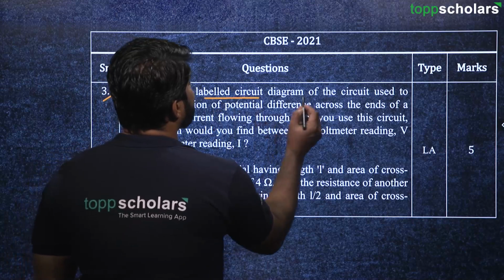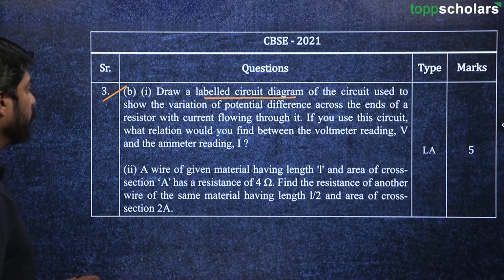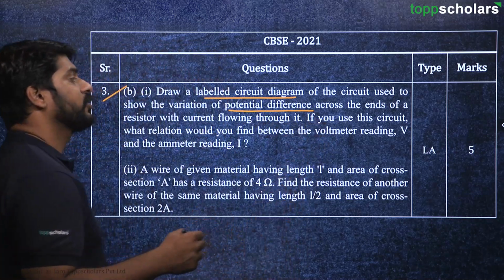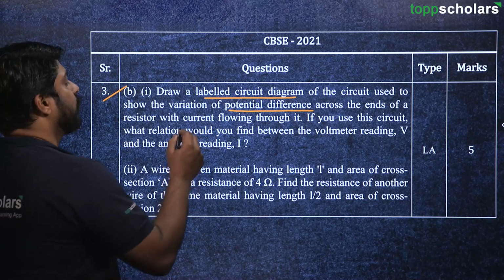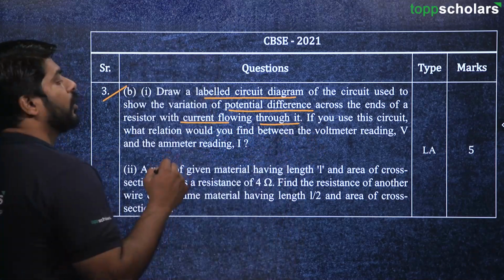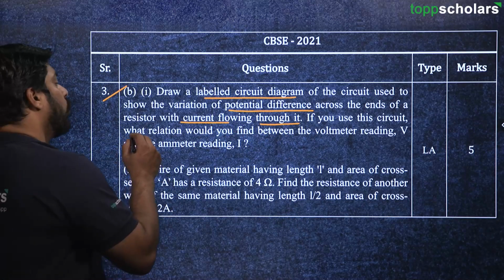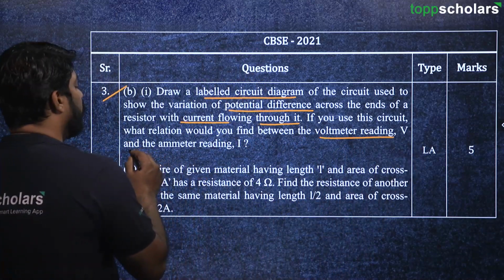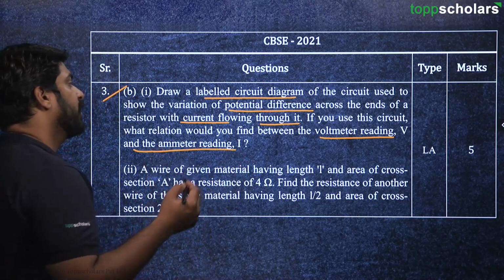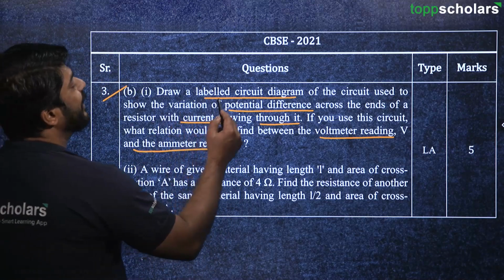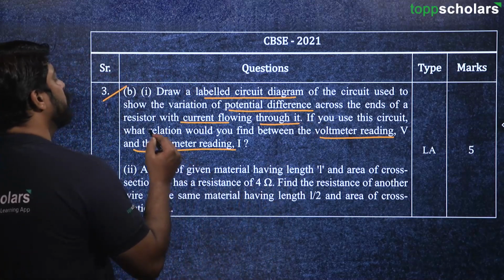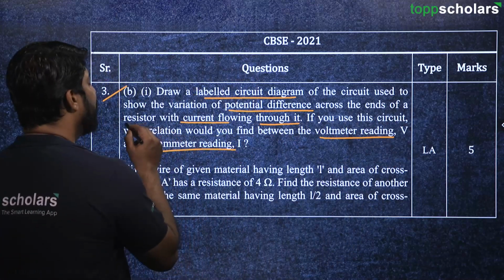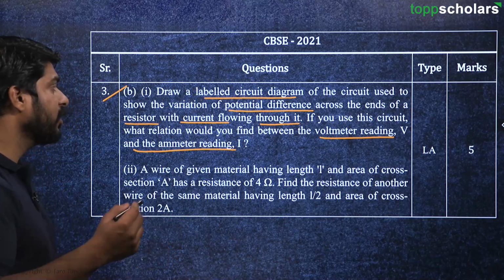Draw a labeled circuit diagram of the circuit used to show the variation of potential difference across the ends of a resistor with current flowing through it. If you use this circuit, what relation would you find between the voltmeter reading V and the ammeter reading I? So over here, we have to draw a labeled circuit diagram of the circuit used to show the variation of potential difference across the ends of a resistor with current flowing through it.